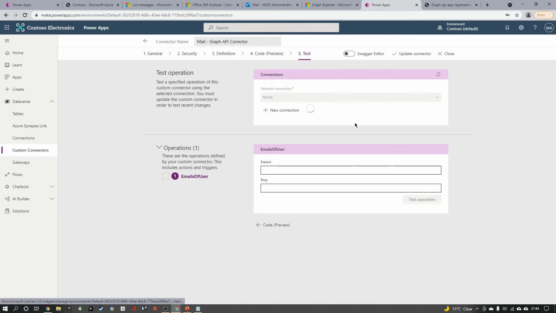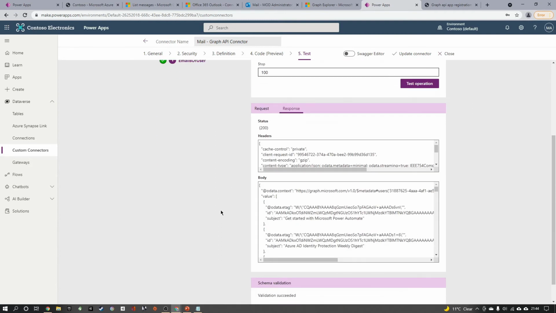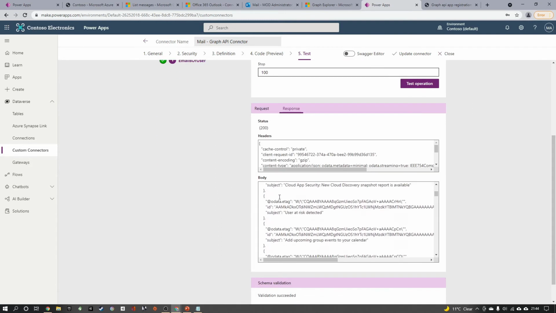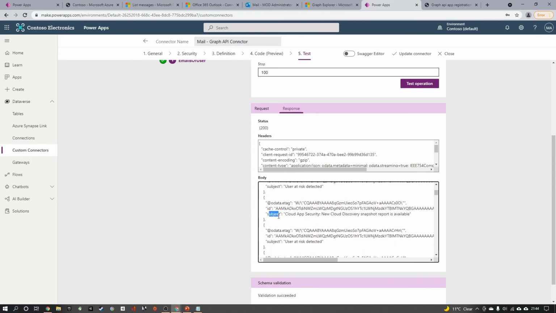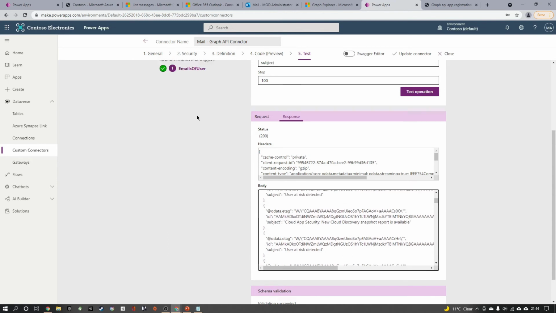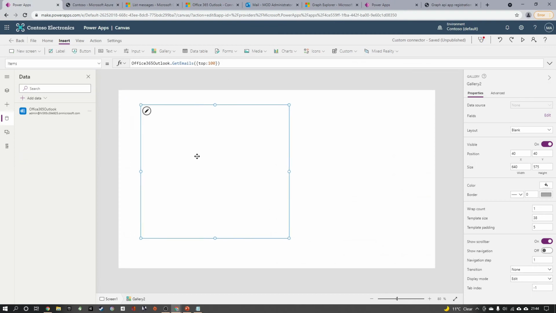So I go to the test. I can specify I need 100 and I need subject. When I do the test operation, you can see I'm getting the values here and it is fetching only the subject, which is cool.